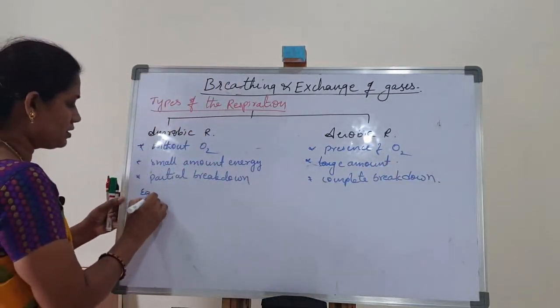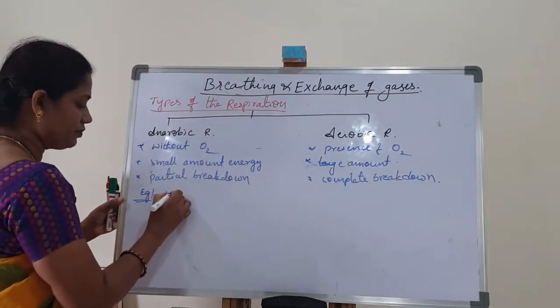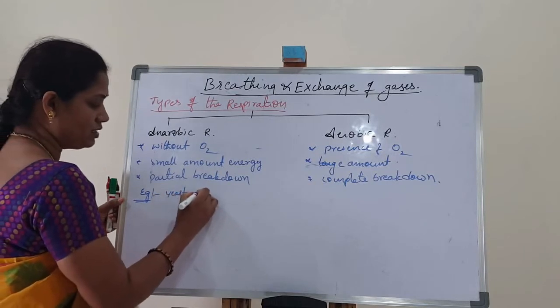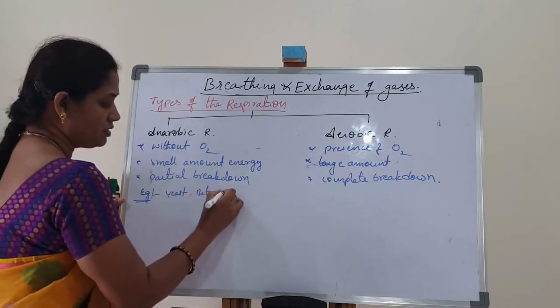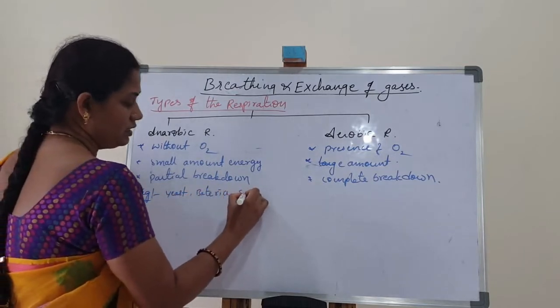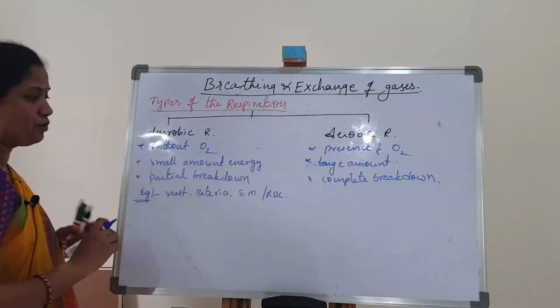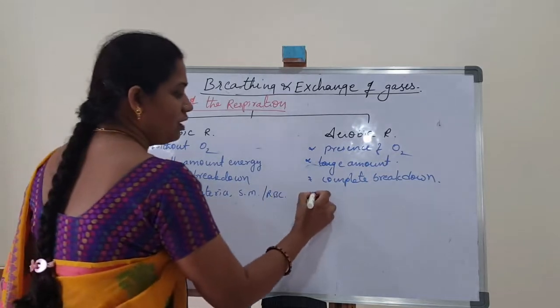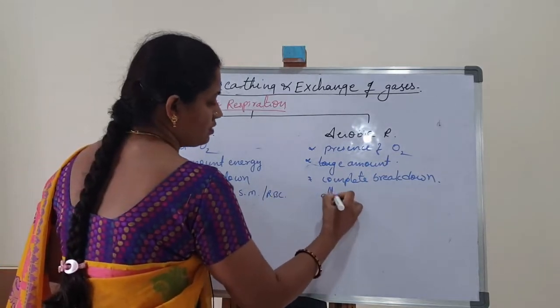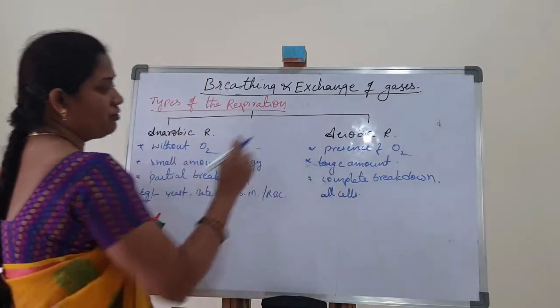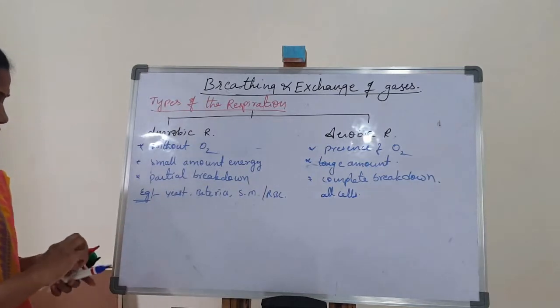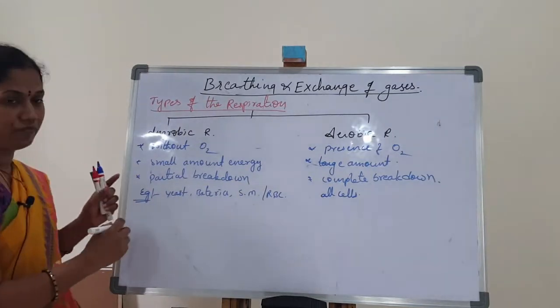Next, examples: in yeast, bacteria, skeletal muscles and RBC, anaerobic respiration takes place. All cells perform aerobic respiration. So I will explain with one equation.